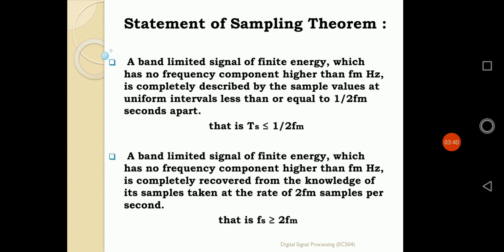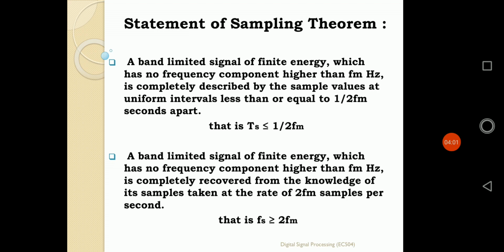So we also have to learn the statement of the sampling theorem. What is the statement of the sampling theorem? Whenever a signal is converted to a discrete time signal, certainly you have to maintain the gap, and there are some rules for that gap. That gap is known as the sampling interval, denoted by T or Ts.